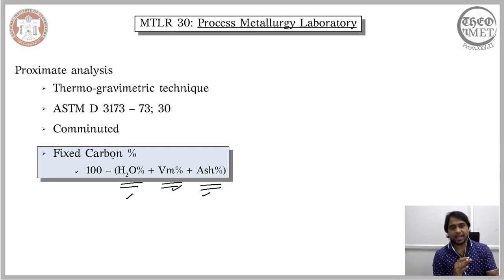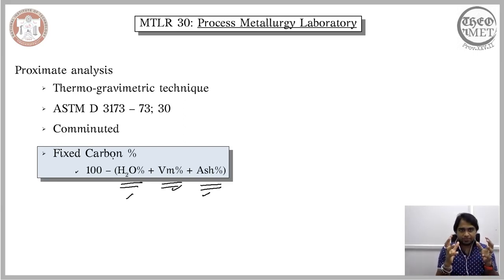So once we have now quantified the distribution of these 4 different contents, the amount of these 4 different contents that are present, then based on the amount of these 4 different contents, we will be able to distinguish one form of a coal from another. We will be able to grade the different coals that are available to us.